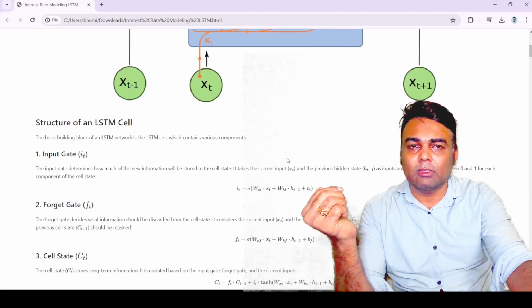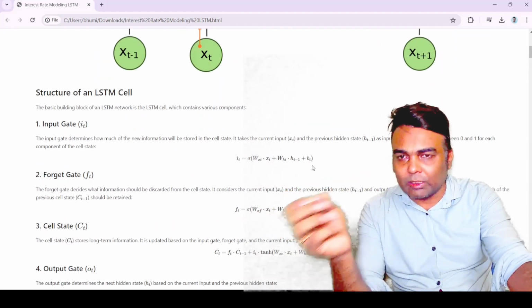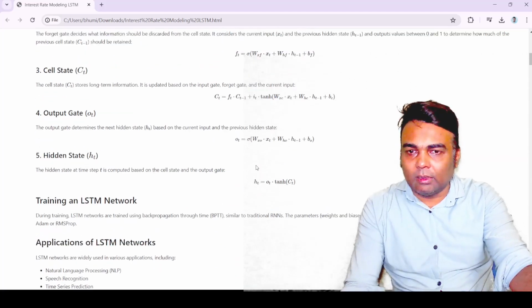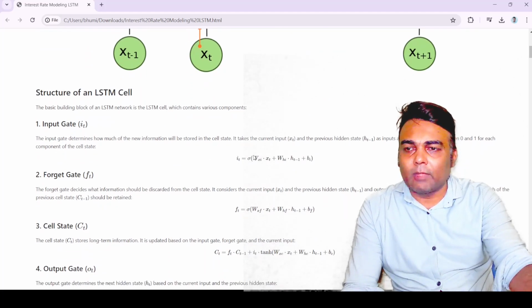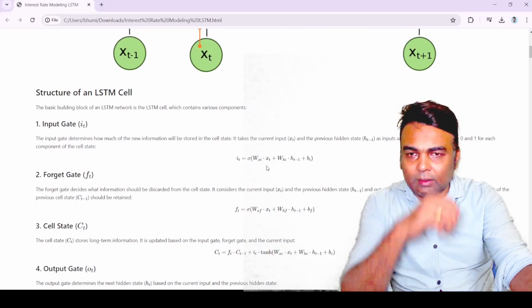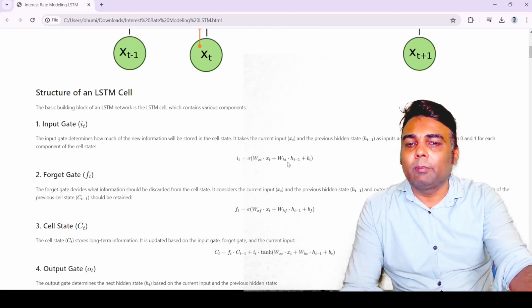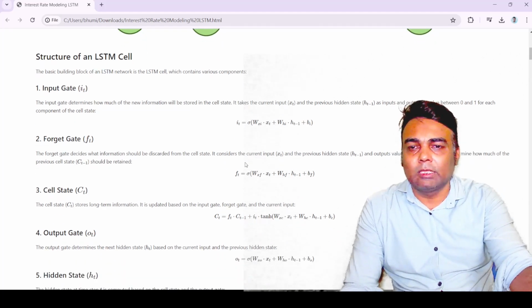It uses a sigmoid function, so it gives a value between 0 and 1. This can be written by this formula. Here is W_xi times x_t, the weight for the current input, and this is the weight for the previous state, and this is the bias. You will get the output by putting all this weighted sum into the sigmoid function, and you will get the output between 0 and 1.